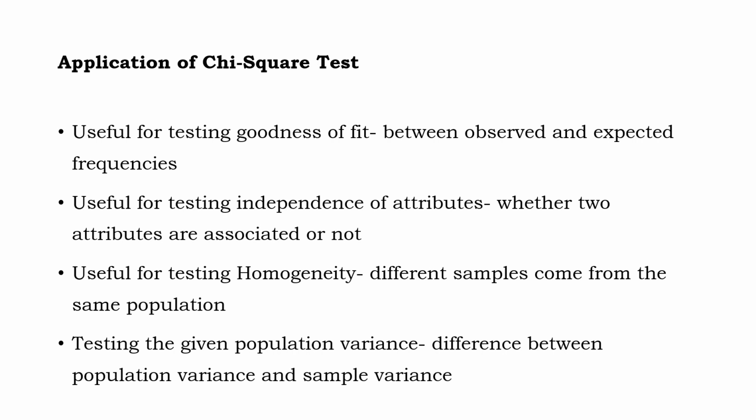In situations where there are small samples and you have a population variance and a sample variance, the chi-square test can be used to check whether there is any difference between the population variance and the sample variance. So the first application of the chi-square test that we are going to study is the test of goodness of fit.